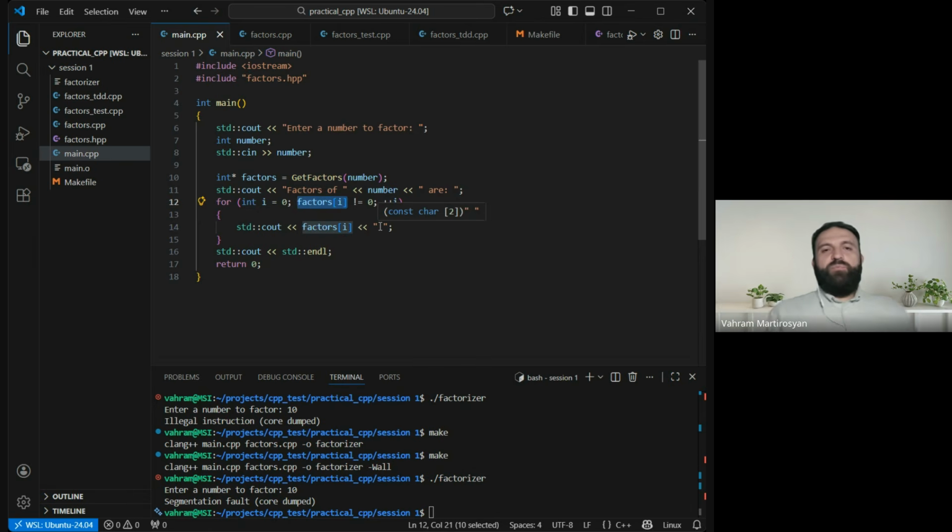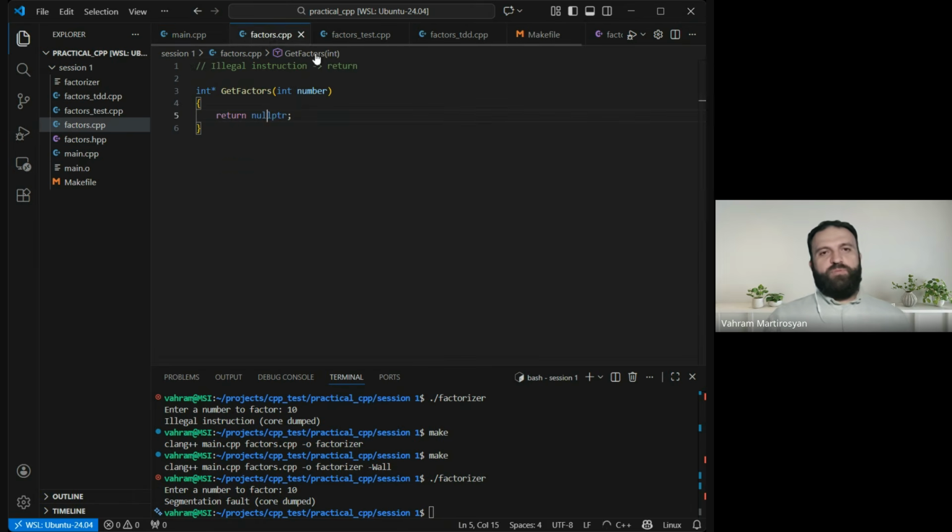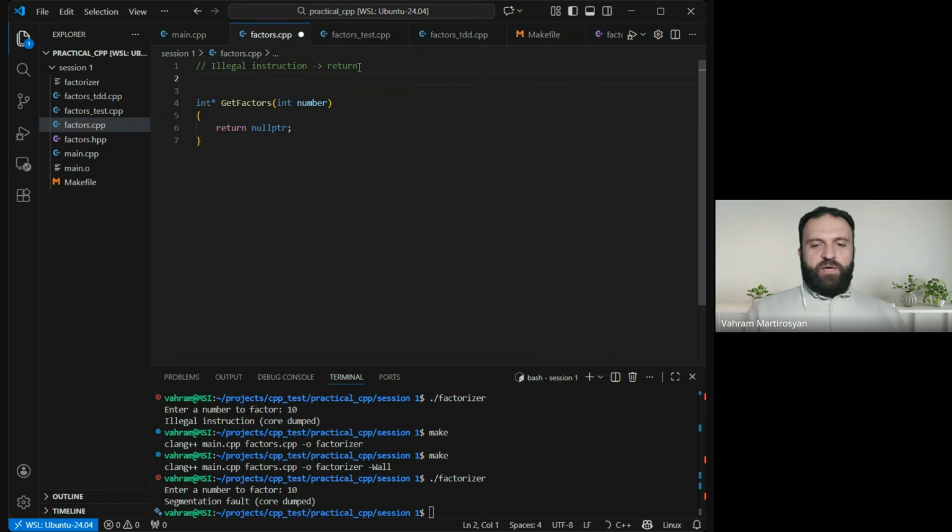So accessing a null pointer is an undefined behavior according to the C++ standard. So null pointer dereference leads to undefined behavior, which means you don't know what will happen. So undefined really means we don't know. And it also means that it depends on the compiler, on the environment, on the CPU, okay, on many things.